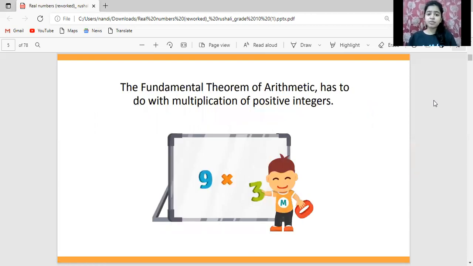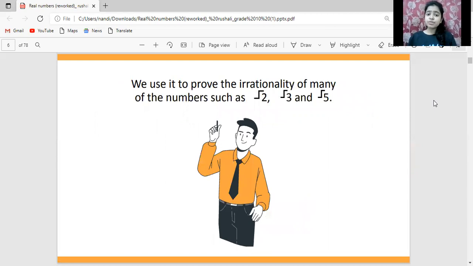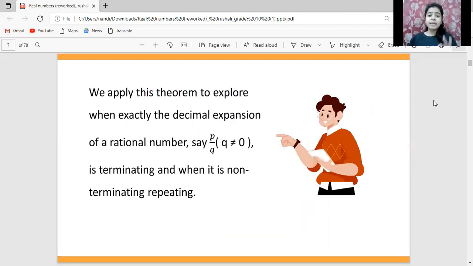So the fundamental theorem of arithmetic has to do with multiplication of positive integers. We use it to prove the irrationality of numbers such as root 2, root 3, root 5, root 7, root 11, and many more numbers. The list keeps on going. We apply this theorem to explore when exactly the decimal expansion of rational numbers, say p by q, where q is not equal to 0, is terminating, and when it is non-terminating repeating.